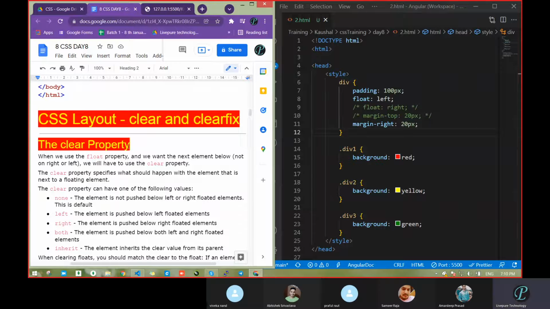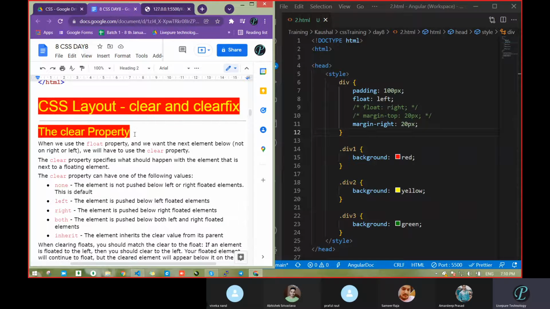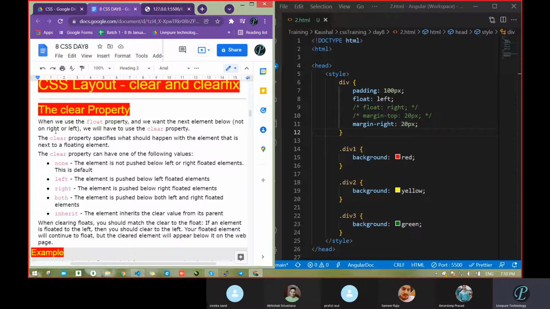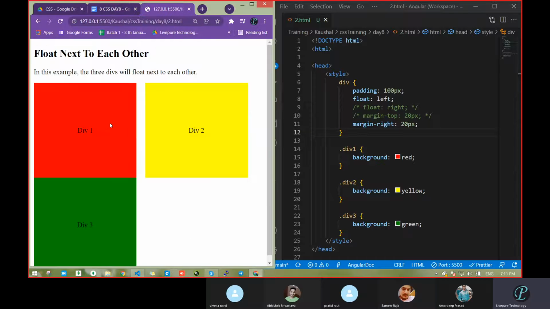Now see, second, CSS layout clear fix. Okay, two things are there. When we use the float property, if we want the next element below, not on the right or left, we have to use the clear property. One second. So when we use float, what is it going to do? We want the next element below, meaning after the float, we want the element to appear further down.